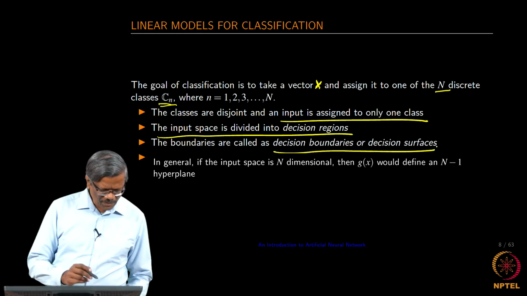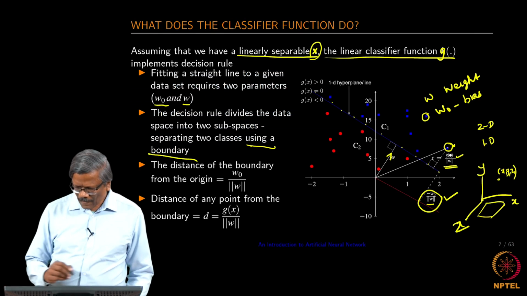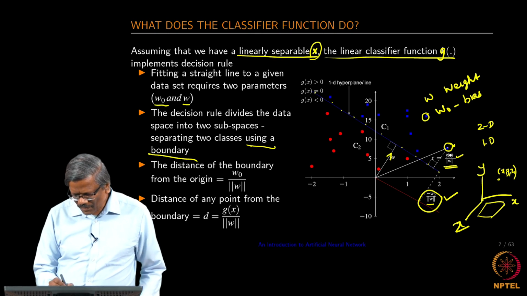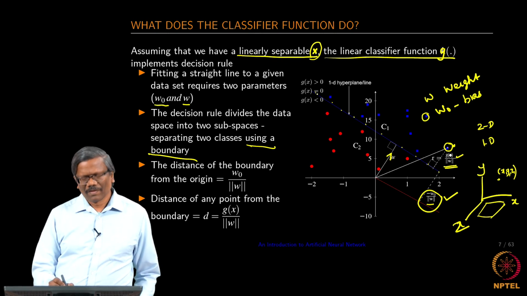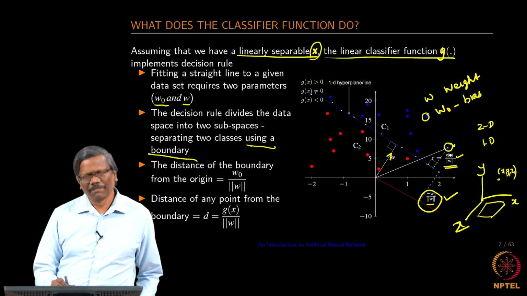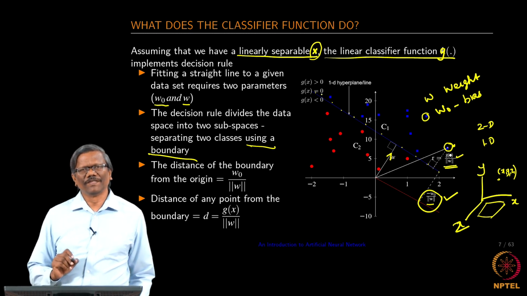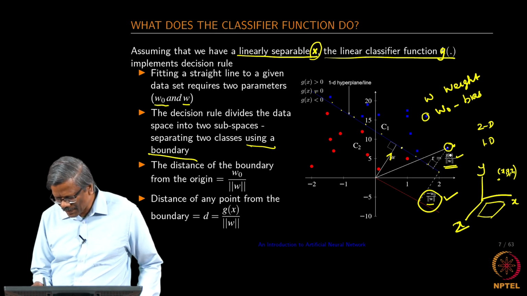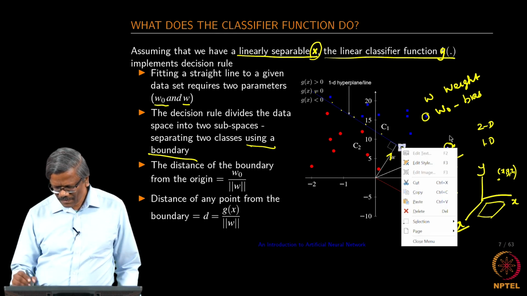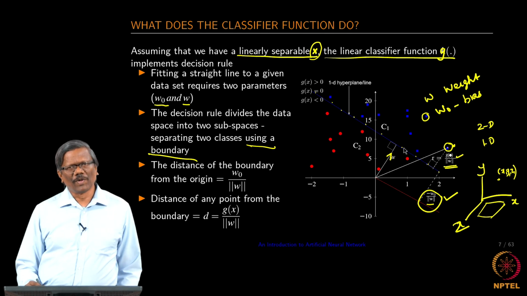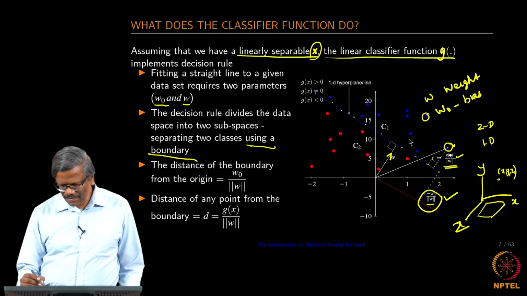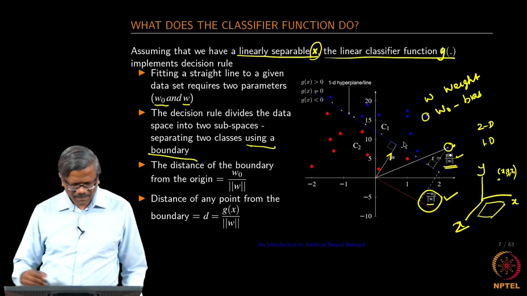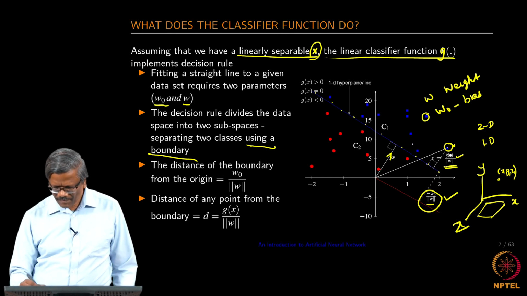One more thing you may want to know: the points on the line are where you will have the value of g x equal to 0. Let us say this particular point is on the boundary, then g of x equals 0 for this point.